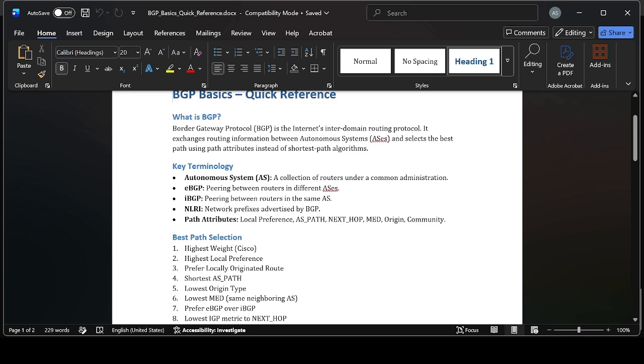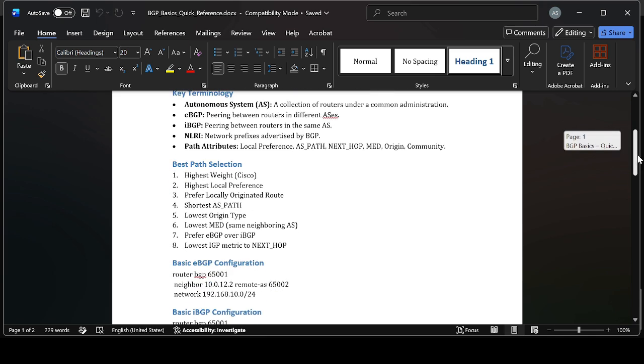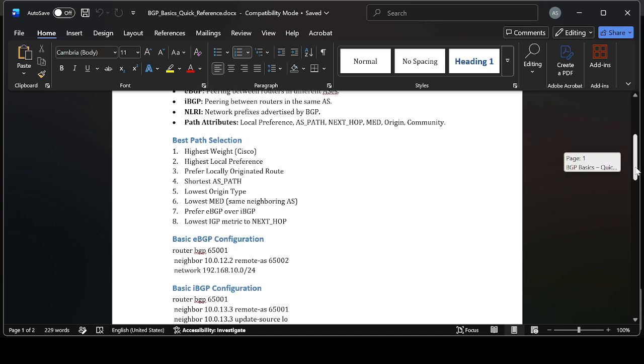Most of us already know this, right? eBGP, what does iBGP mean, correct? So this is the best path selection procedure. How a best path is selected: from highest weight, then local preference, locally originated route, then the shortest AS path, the origin type, MED. We prefer eBGP over iBGP, then lowest IGP metric.